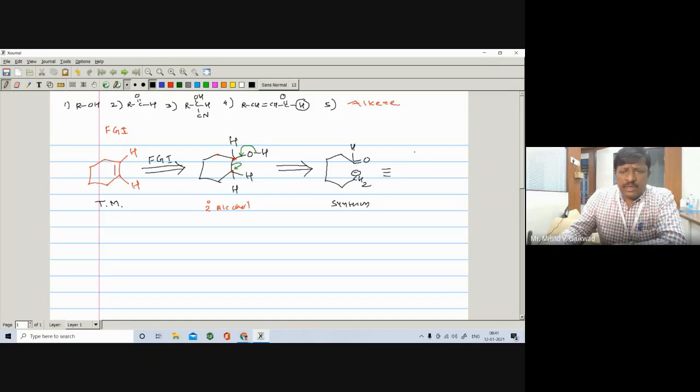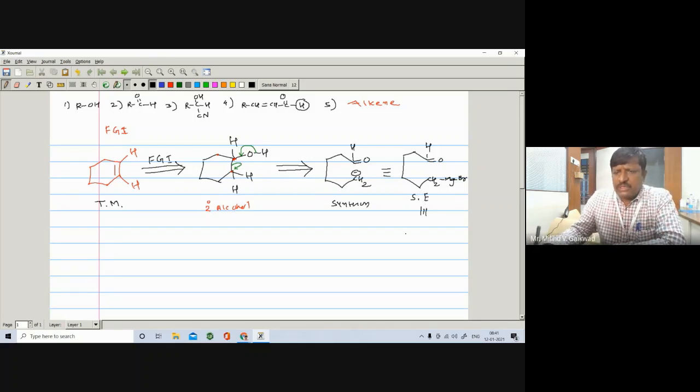So here is your C double bond O and H. Here is the CH2 and CH2 MgBr. Further also, if possible, you can also get the corresponding compound. So it is your synthetic equivalent. Okay, it is your synthetic equivalent.